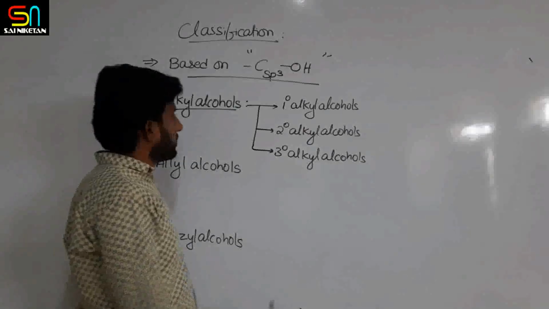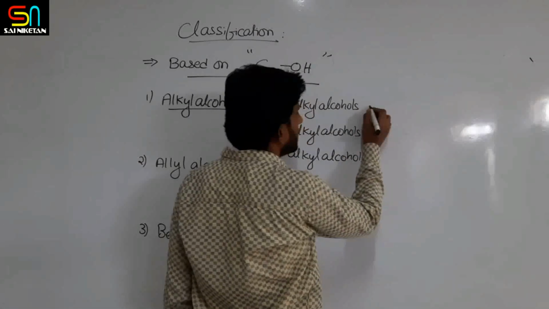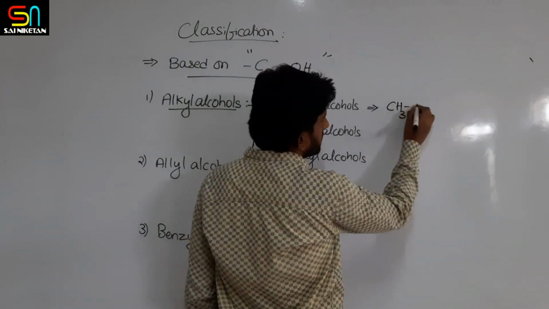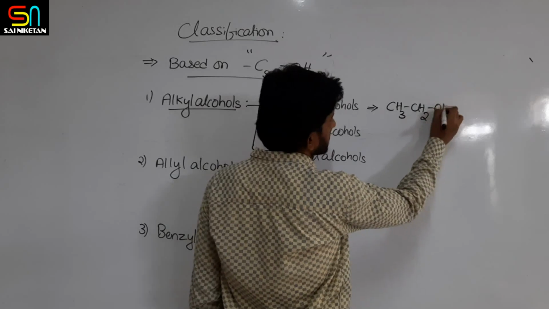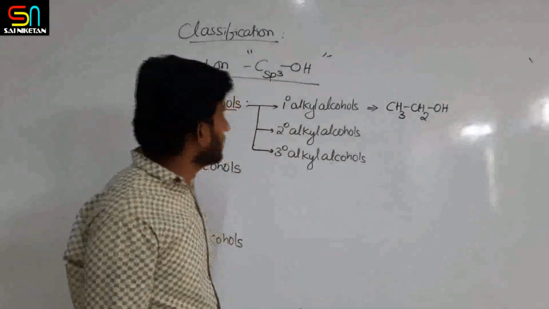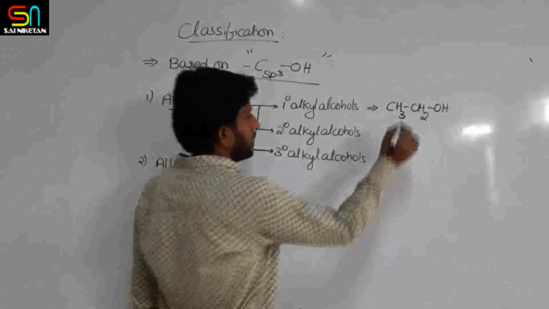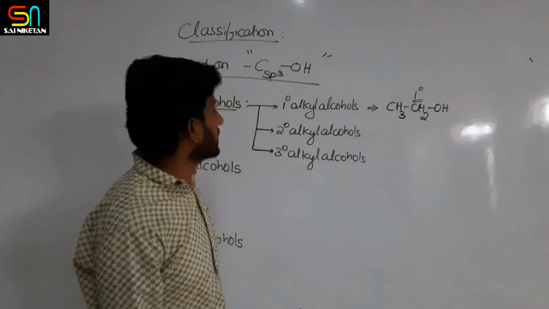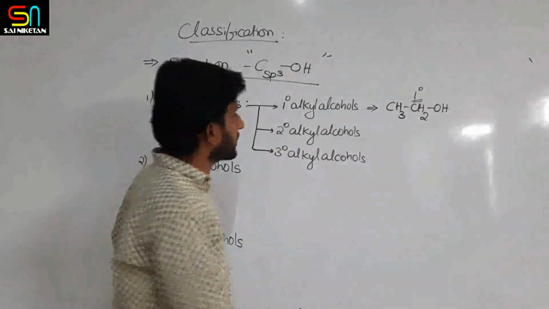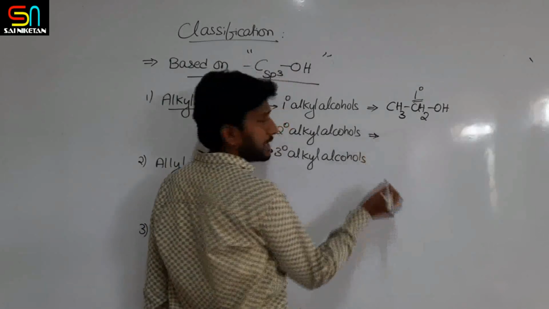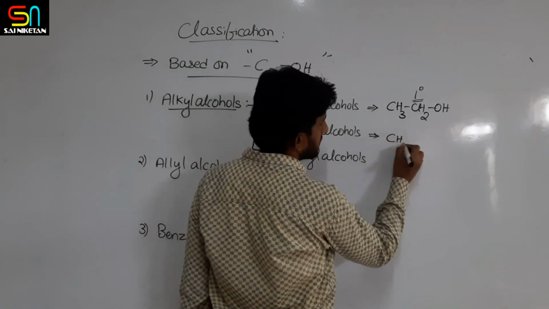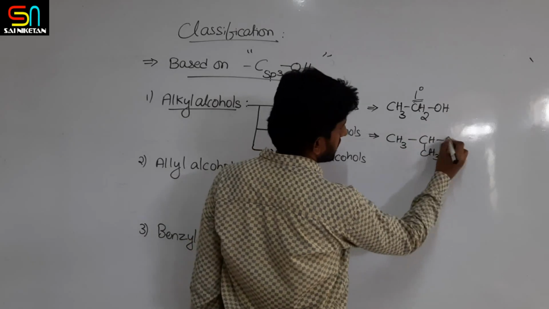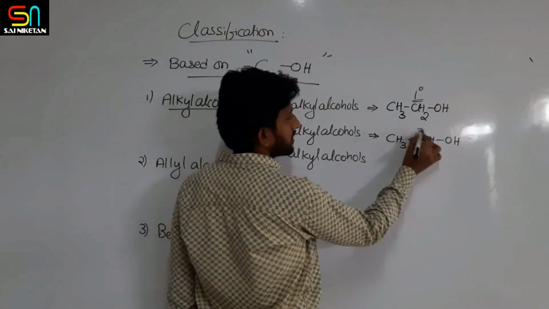Now, example here I am writing CH3CH2OH. So what is primary alcohol? If the OH group is attached to the primary carbon, then it is primary alkyl alcohol. Now what about the secondary alkyl alcohols? For example, if I write the structure CH3CH(OH)CH3, then this carbon, if you observe, is a secondary carbon.